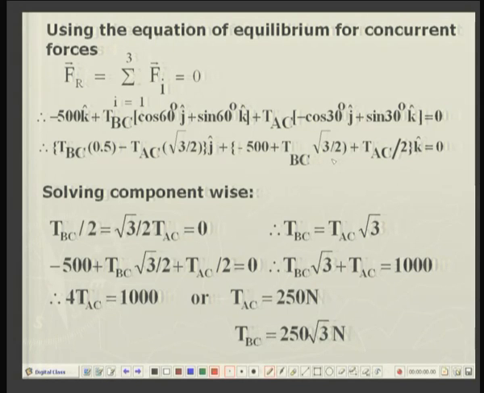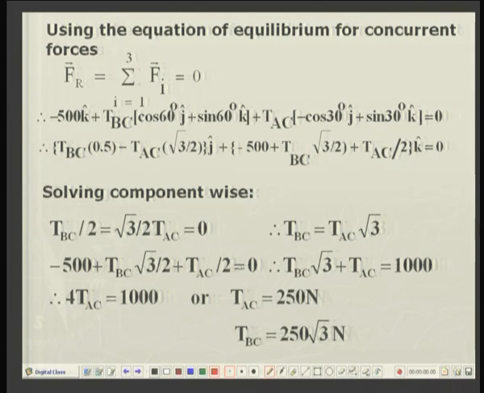Simplifying these components, that is, we will write the j component separately and the k component separately, we get a single vector equation consisting of the j component and the k component. This vector equation is equivalent to two scalar equations, that is, the j component is separately equal to 0, the k component is separately equal to 0, and a very simple solution, two algebraic equations for two unknowns we can write down over here.